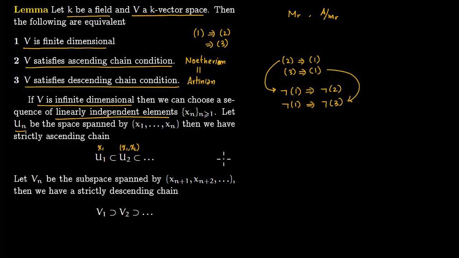So this is an infinite chain. So this is a strictly ascending chain. So that means V would not satisfy an ascending chain condition. So you get not 2.